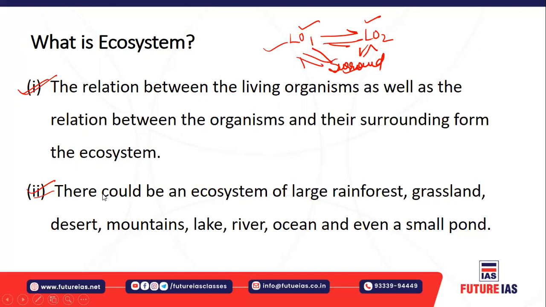And there could be an ecosystem for a large forest. You have the forest ecosystem, rainforest. You have the grassland ecosystem, where predominantly grasses will be found.